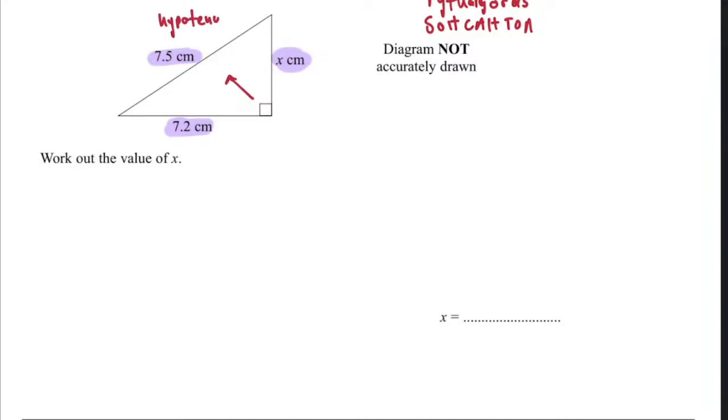We could be looking for another side which is not the hypotenuse. But what I want you to know is that if you are given two sides and they ask you to find the third one and the triangle has a right angle, then it's Pythagoras. So you must be clear when to use each of the rules because there are 4 of them, and you can get mixed up. You must know where each of them works.